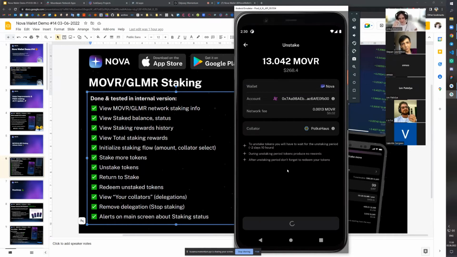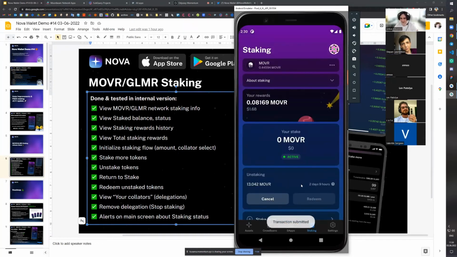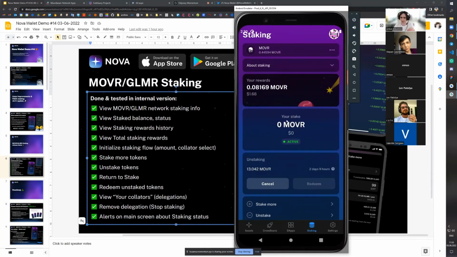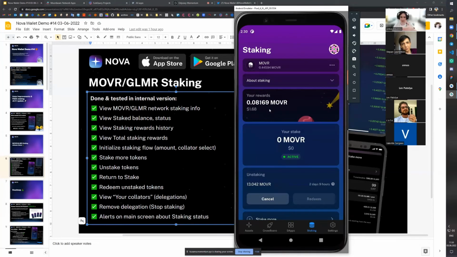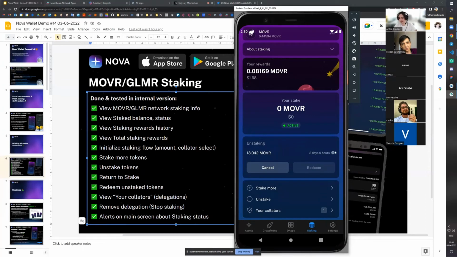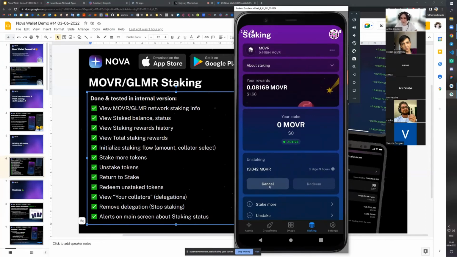In this case, we will basically leave the staking and we will still need to wait for the unstaking period. But that would be just it. After the unstaking period, I will redeem my tokens and I can do whatever I want with them. Let's allocate some time to that to proceed. And yes, you can see that your stake is currently 0. You still have access to all your information, like how much rewards you earned while you were staking. And for the unstaking requests, you can see the time left, right? And of course, I can cancel this and do whatever we just presented in the previous features.